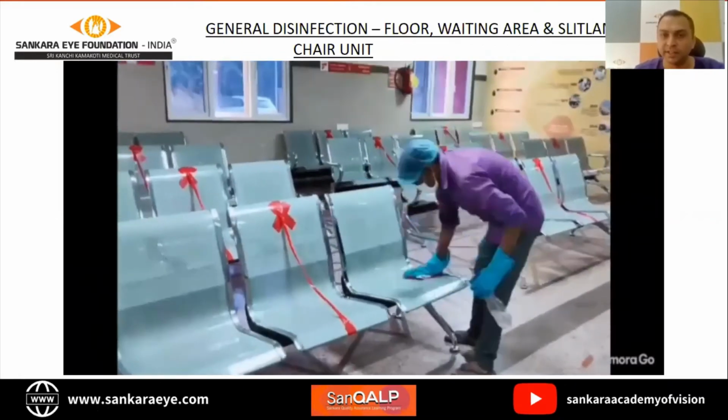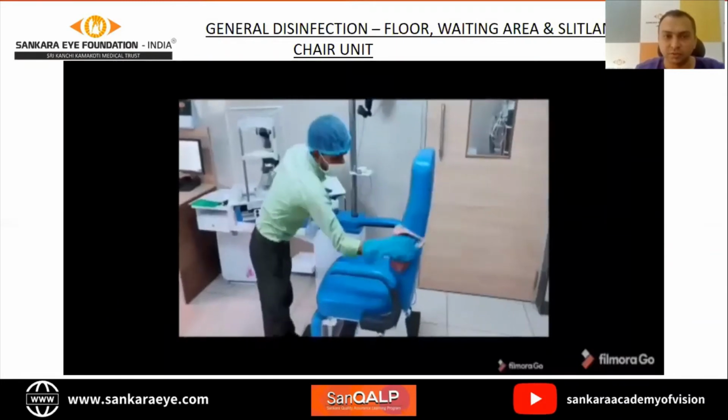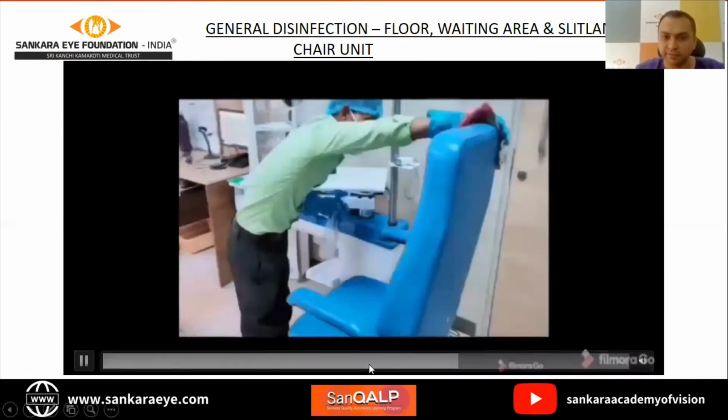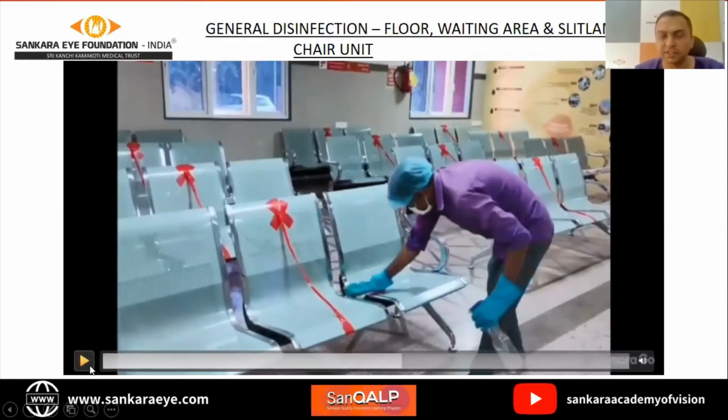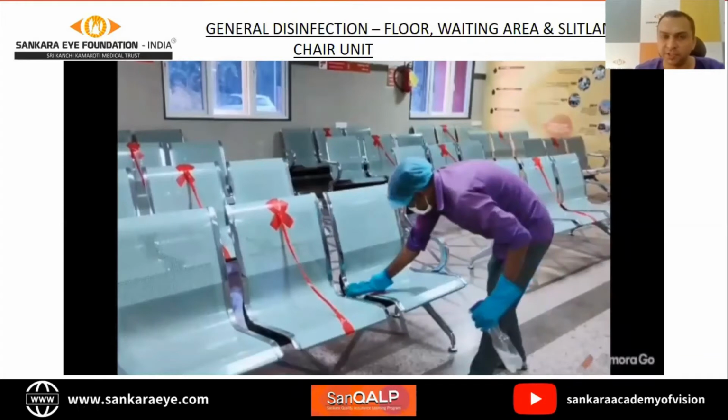Then your waiting area chairs. All these also, I'll come back to that again. Waiting area chairs need to be cleaned after every patient. Don't only focus on the chair that was occupied by the patient, also clean the middle chair which the patient or their attendants might have touched. On the chair, you also need to understand those armrests. Those armrests need to be cleaned properly. The underneath area of the armrest needs to be cleaned properly. Those are areas which may be missed out.